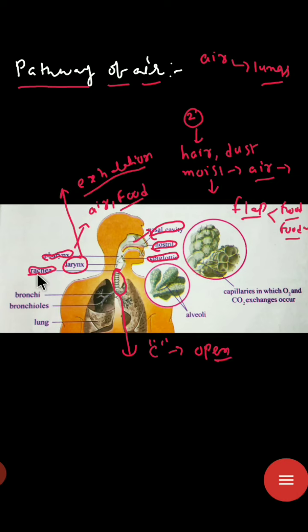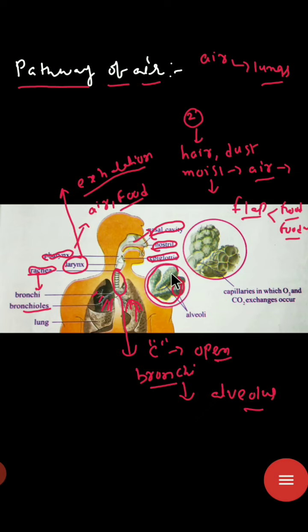Next, the trachea is divided into two bronchi. Okay, so two bronchi, and each bronchus is further divided into many bronchioles. From each bronchus, many bronchioles are formed, and each bronchiole finally terminates into a sac-like structure, which is considered as the alveolus. So this is the alveolus.